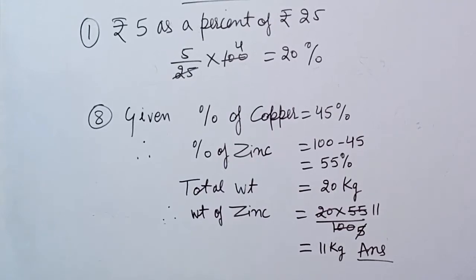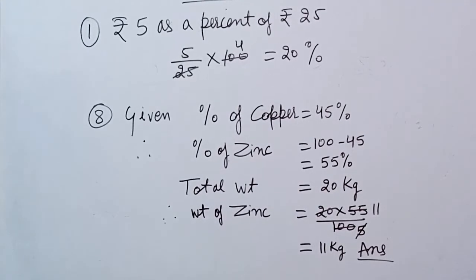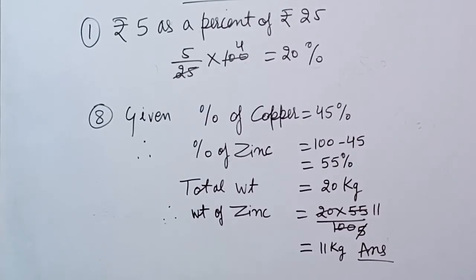Children, I am taking question number 1 and 8 of the exercise 16B in the revision. Here is given rupees 5, and we have to write rupees 5 as a percent of rupees 25. So how will you write it? Rupees 5 as the numerator, 25 rupees as the denominator, and multiply by 100. So 25 fours are 100, and 4 fives are 20. So rupees 5 as a percent of 25 is 20%.